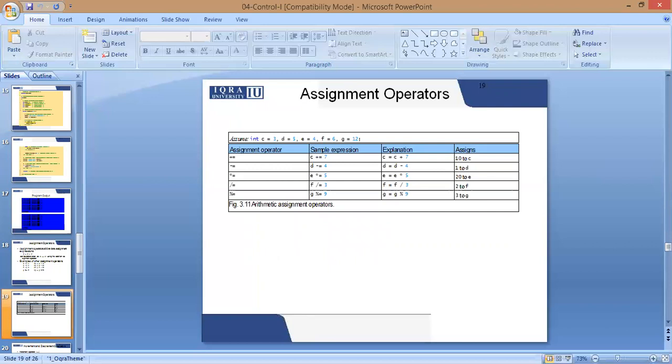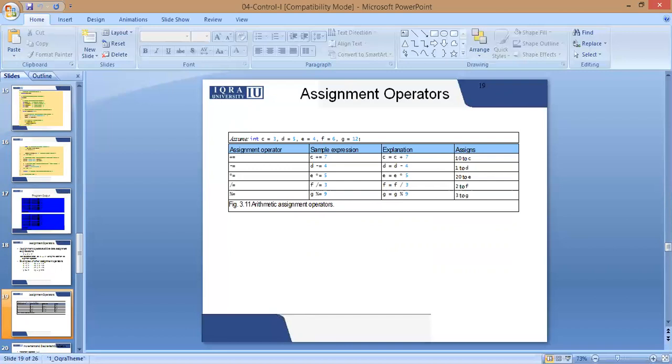Assignment operator plus is equals to. What does this operator mean? Whenever you write in your C program any variable plus is equals to a number, for example, over here C is a variable plus is equals to 7, the compiler will understand it as C is equals to C plus 7. Whatever the value of C is, add 7 to that and you will get the new value of C.